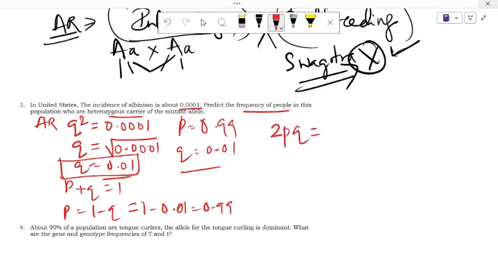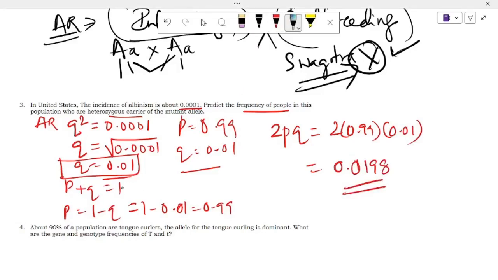Why? Because 2pq has both the alleles, dominant allele and recessive allele. 2 into, we already know the p value 0.99 and we already know the value of q here, 0.01. So the value of that heterozygous population is 0.10198. Okay, this is the question here. Next we'll move on to one more question.